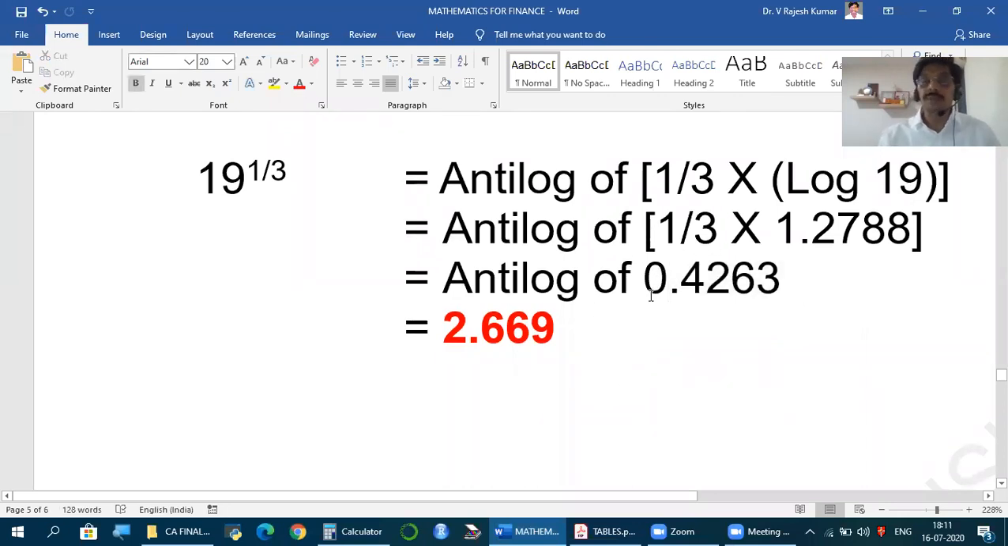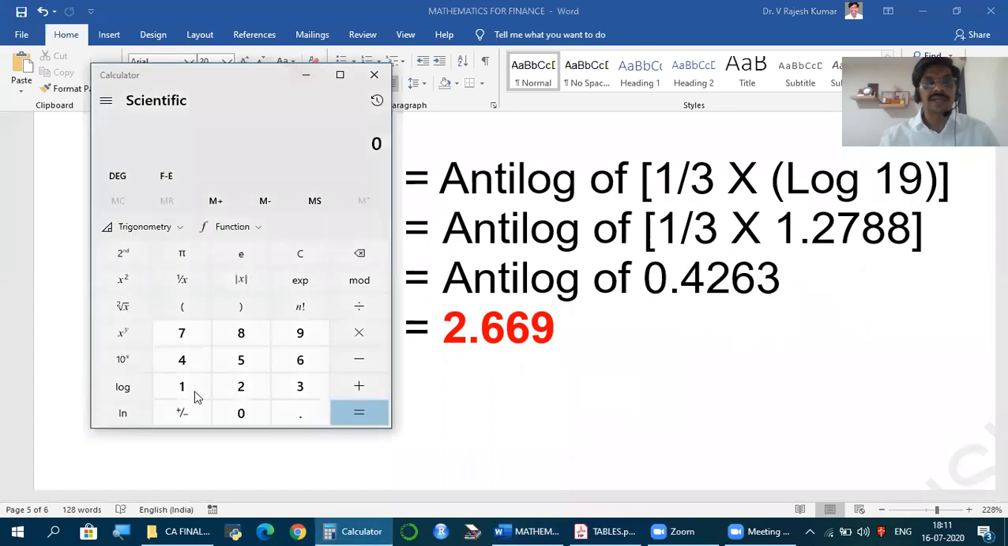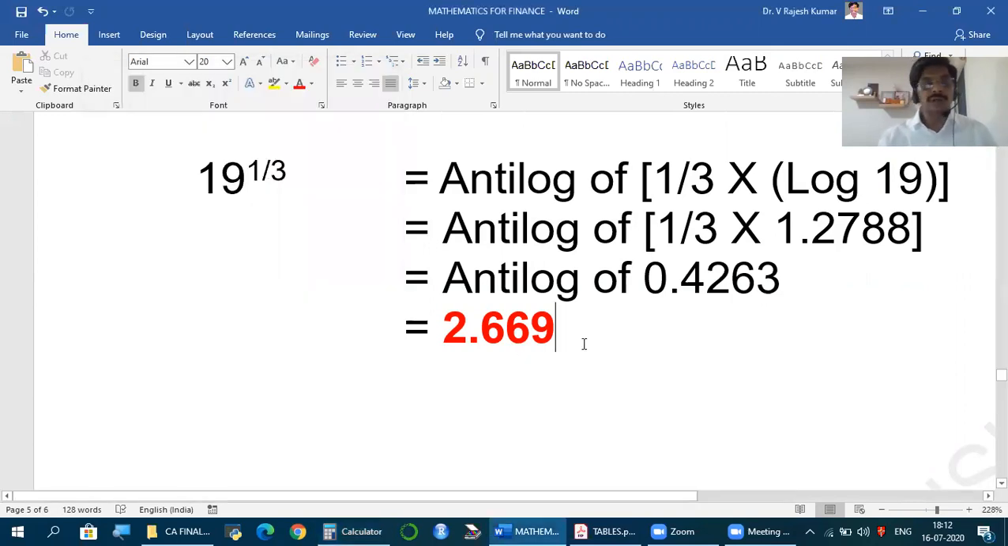0 is the number before the decimal, plus 1. So after 1 digit, you should have the decimal. So 19 to the power of 1 by 3 is 2.669. If I use a scientific calculator and show the calculation, 19 to the power of 1 by 3, friends, it is 2.6684. You have got 2.669. So what we get will be close to the actual value and absolutely good enough for all applications.